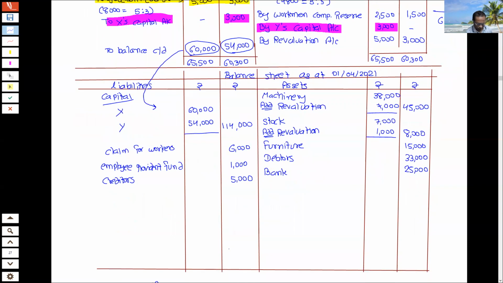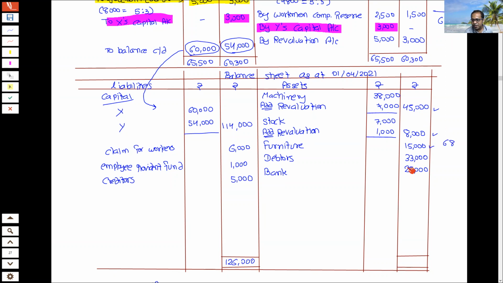And if you do like this, you will be able to get the total. If accounting is correct, debit credit will be equal. Let's see, 114 plus 6. So 1,20,000 plus 6,000. So it is 1,26,000. यहाँ पर हम देखते हैं 45 plus 15, 60, 68.